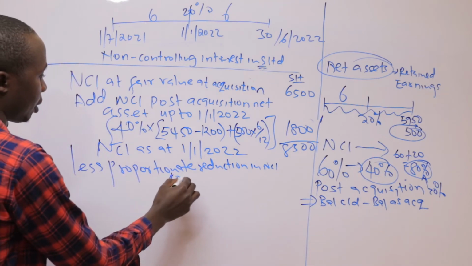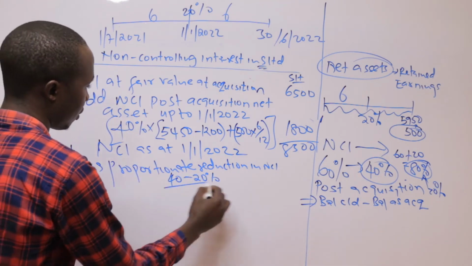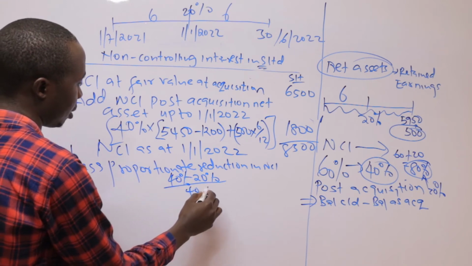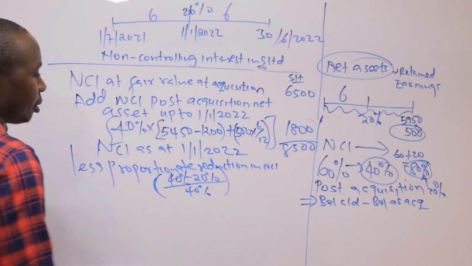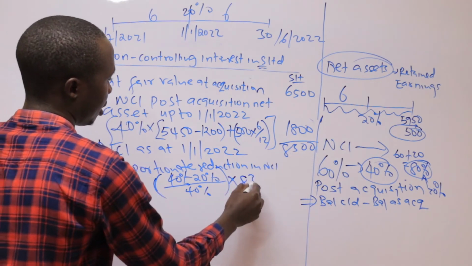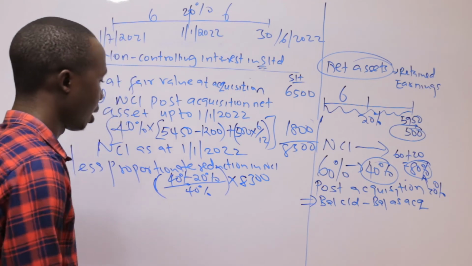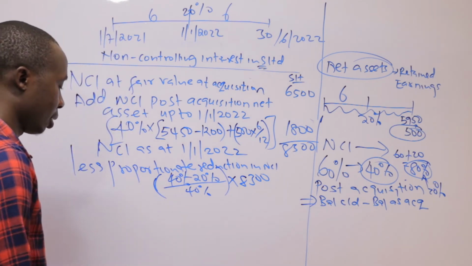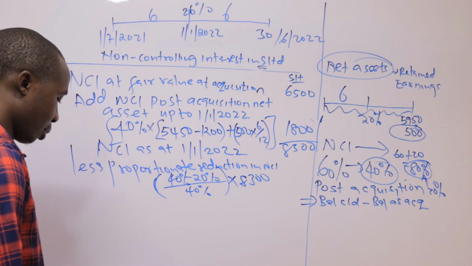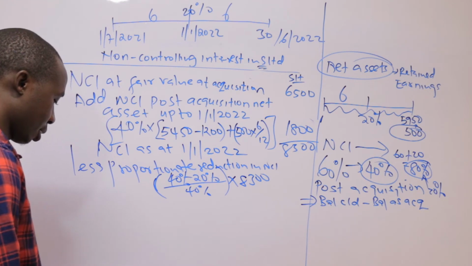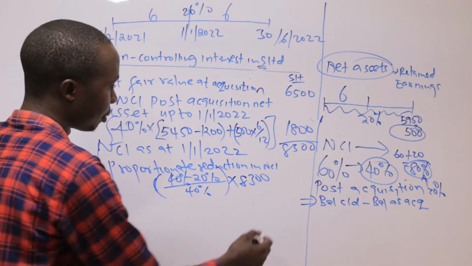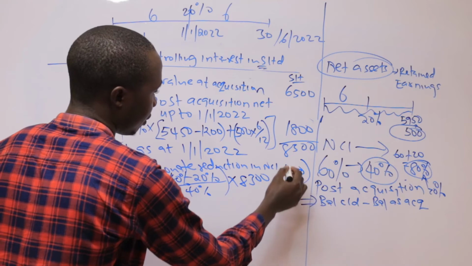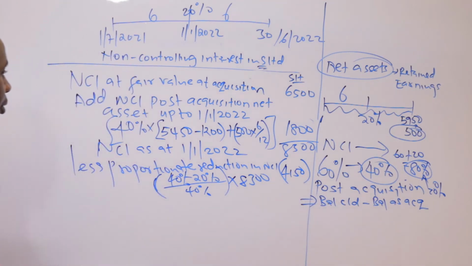I take 40% minus 20%, over the total 40%, times this value, 8,300. So that is 20 divided by 40 times 8,300, which gives 4150. That is the proportionate reduction in NCI.